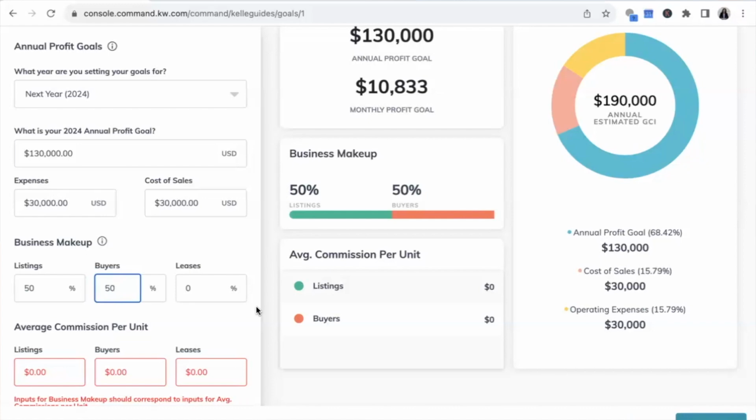We're not going to account for leases. Number one, we're not leasing agents. If you're in downtown LA or one of those areas where there are a lot of leases, maybe that's something that you want to incorporate. But in general, as residential real estate agents, we don't want to bank on getting leases, because they're basically just as much work for less money. So that's not going to be our focus.